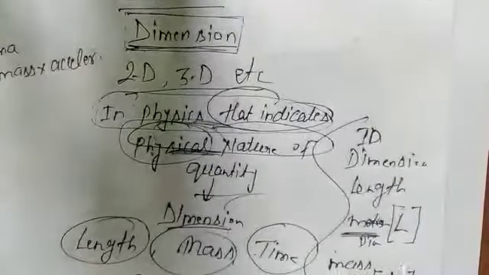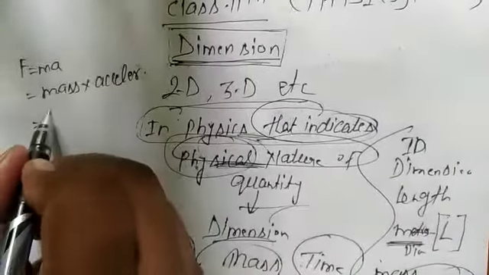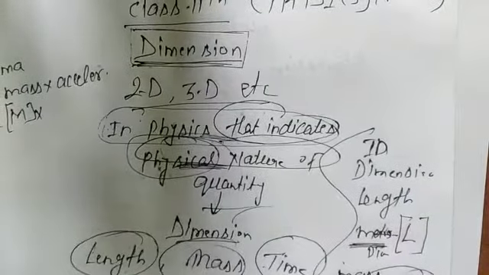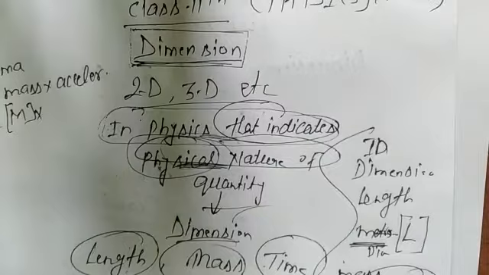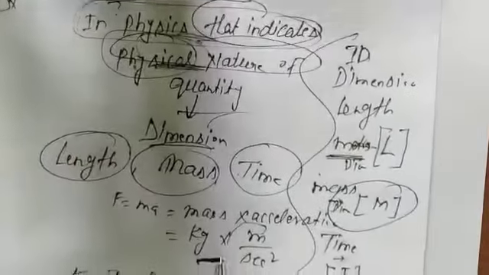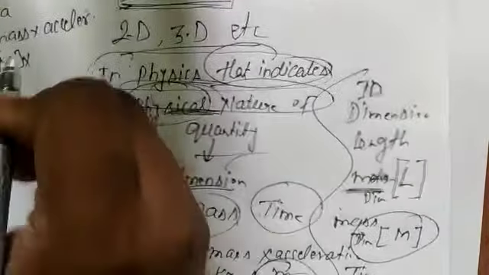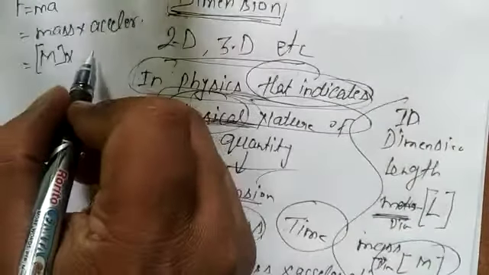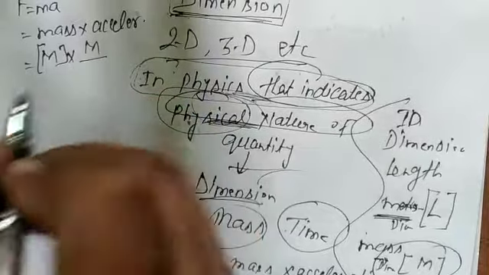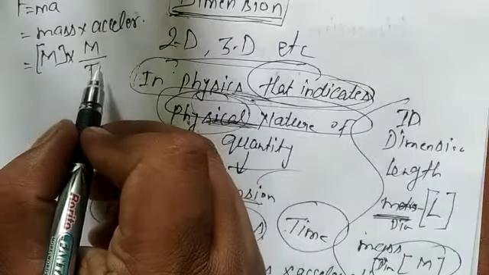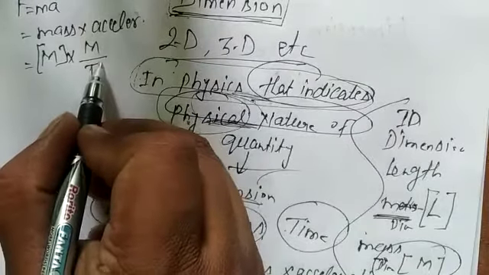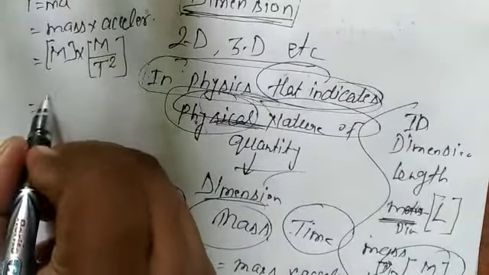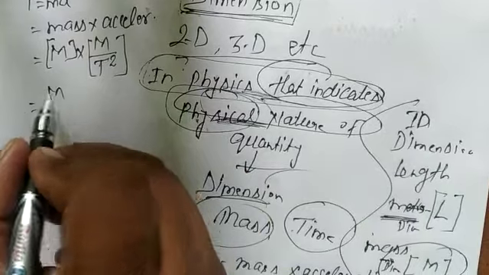Mass is denoted by capital M. Acceleration unit is meter per second square, so meter is denoted by L and second by T, here T to the power 2 in the denominator.